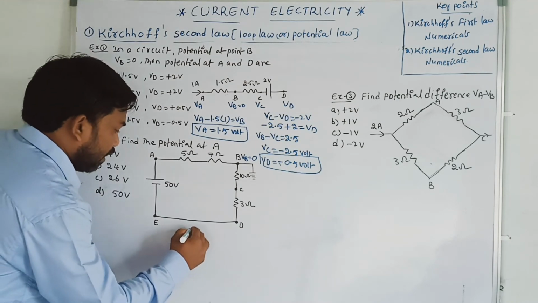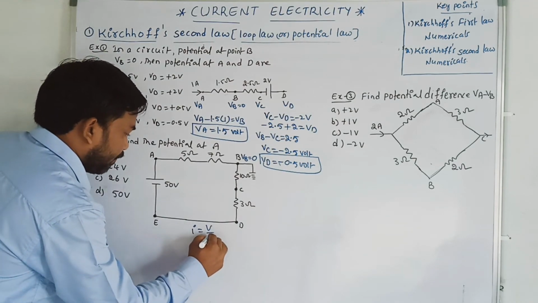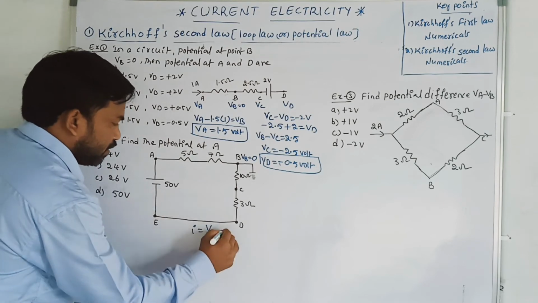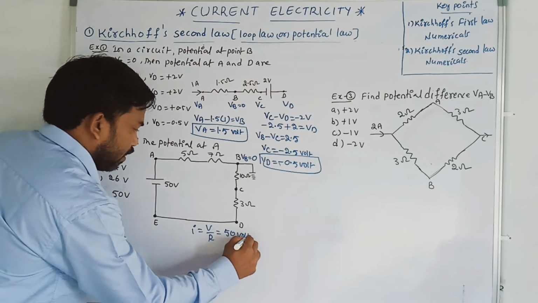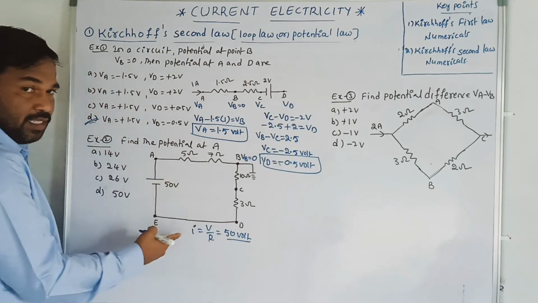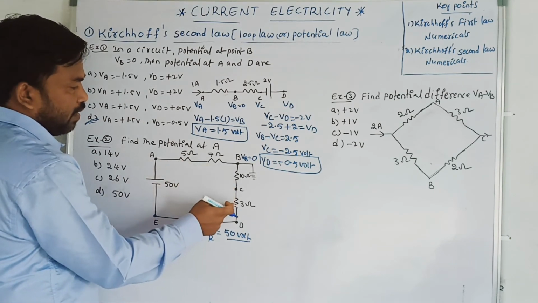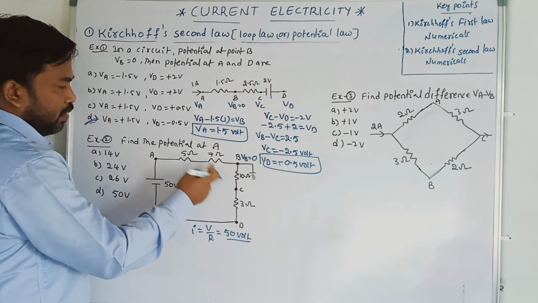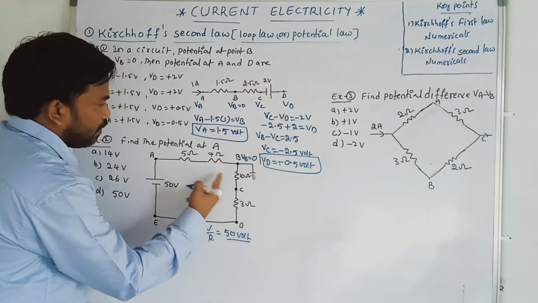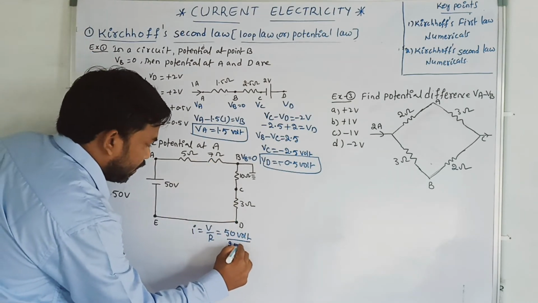We know that I is equal to V by R. Therefore, V is how much? 50 volt. Okay. Upon total resistance, equivalent resistance in series connection 5 plus 7 plus 10 plus 3, that is equal to 25. Okay, it is going to be 25.